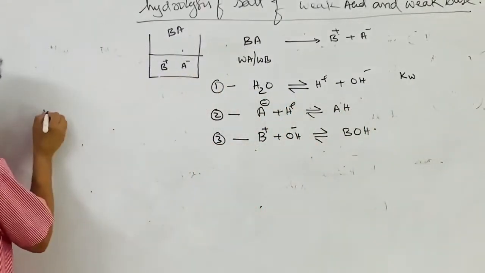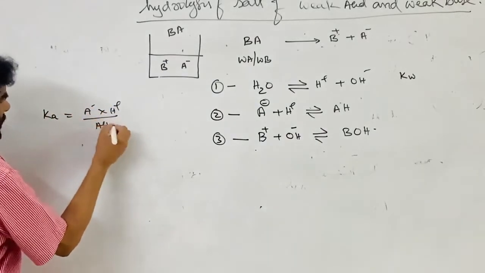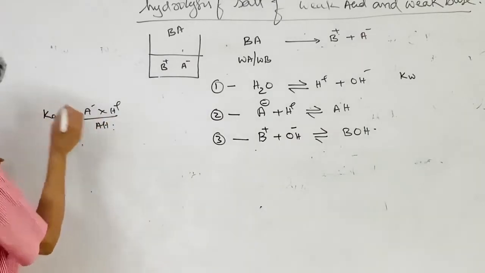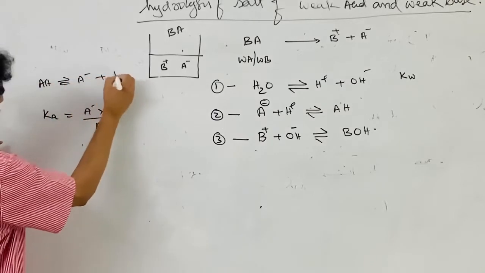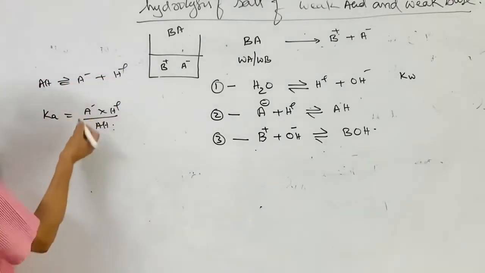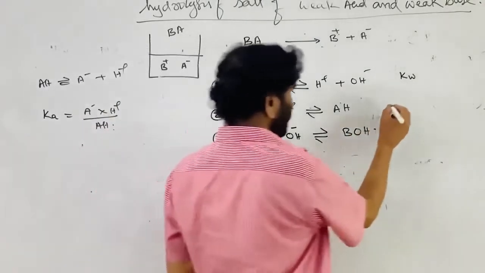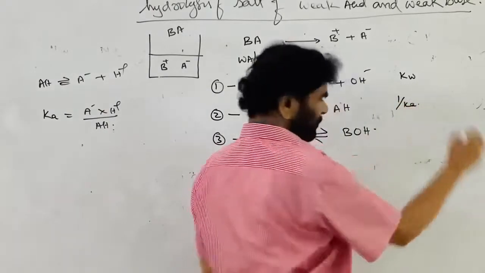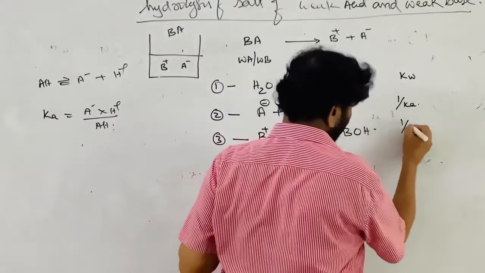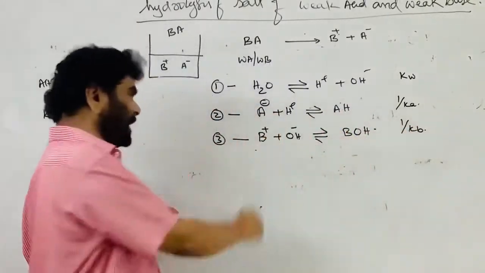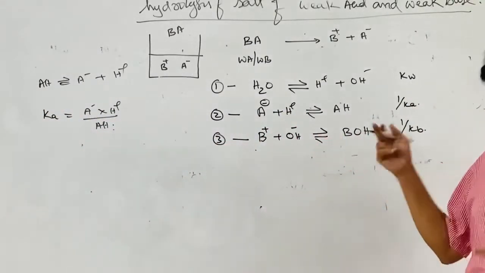So Ka is equal to A minus ion concentration into H plus ion concentration by AH. Now this is reverse. This is AH gives A minus plus H plus ion, for this is the equilibrium. Now reverse, that is A minus plus H plus gives AH. Therefore its equilibrium constant is 1 by Ka, the reciprocal of the dissociation constant of the acid. For this it is 1 by Kb. BOH gives B plus and OH minus, for that equilibrium the constant is Kb, and the reverse is 1 by Kb.